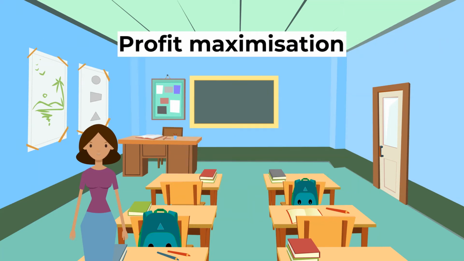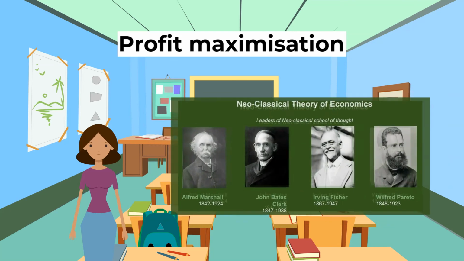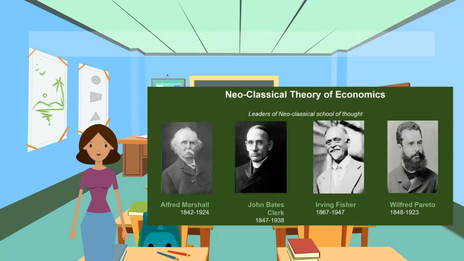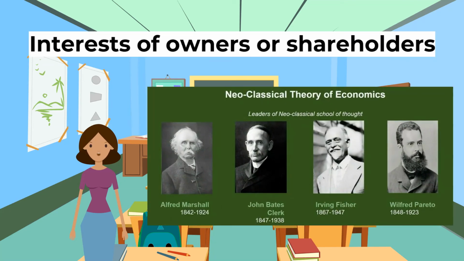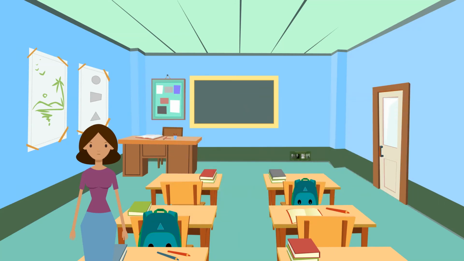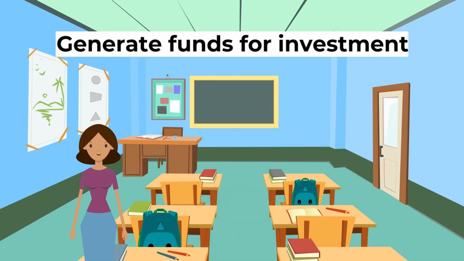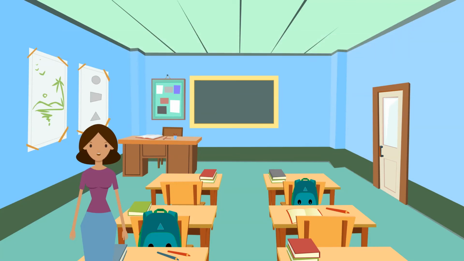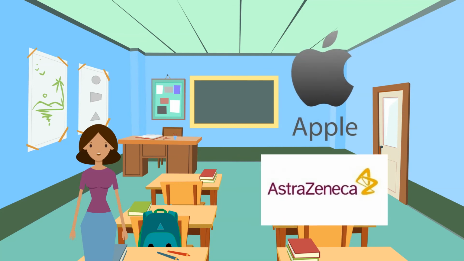Now, let's look at profit maximization. Neoclassical economics assumes that the interests of owners or shareholders are the most important, and therefore the goal of firms is to profit maximize in the short run, in order to maximize owners' returns. It is for this reason that we assume that firms profit maximize for all market structures in Unit 4. By short-run profit maximizing, firms can also generate funds for investment, and to help them survive a slowdown during a recession. For example, Apple and pharmaceutical companies are likely to profit maximize since they need the money to reinvest.